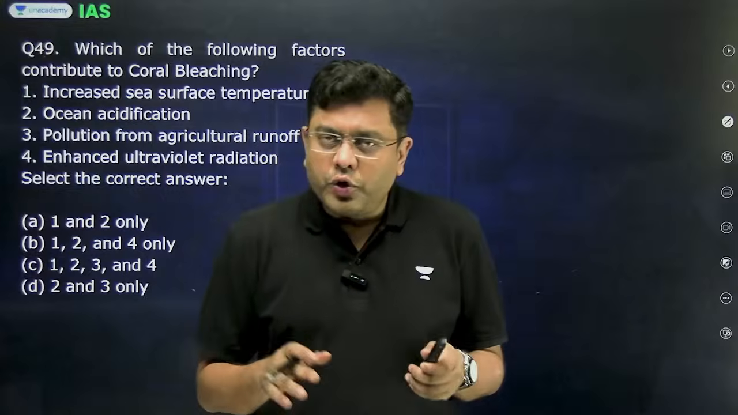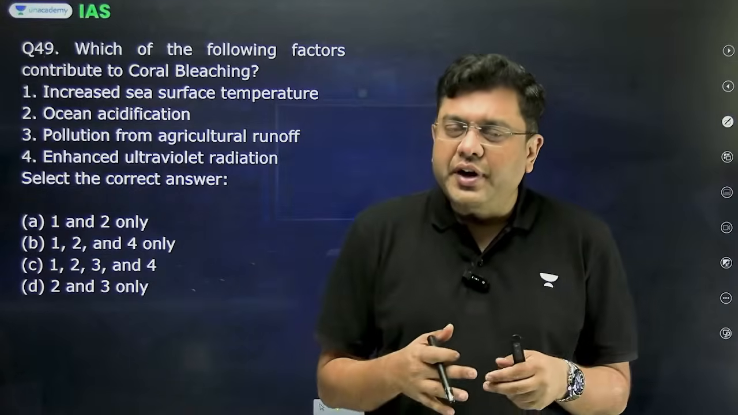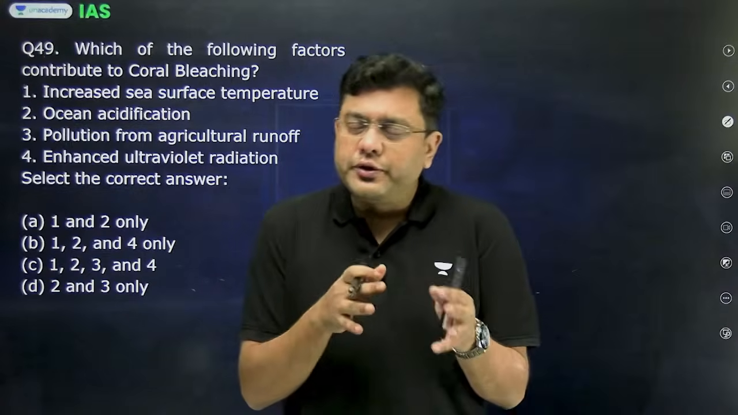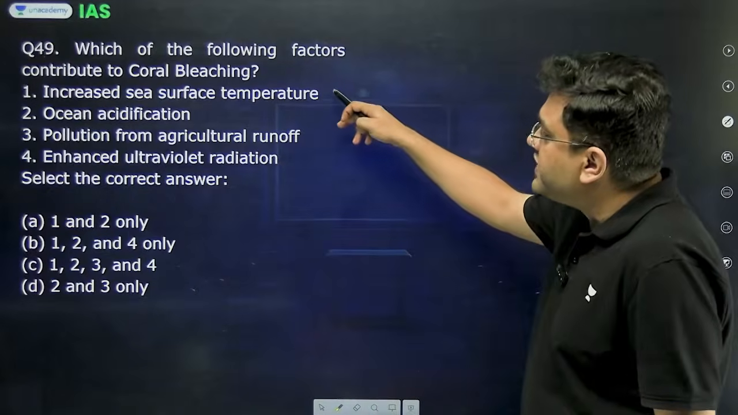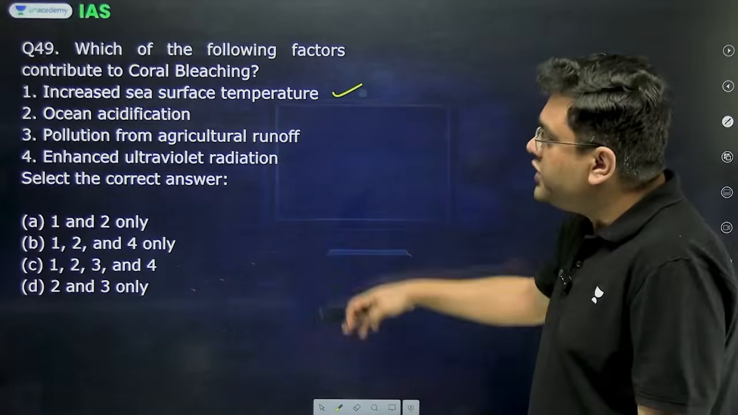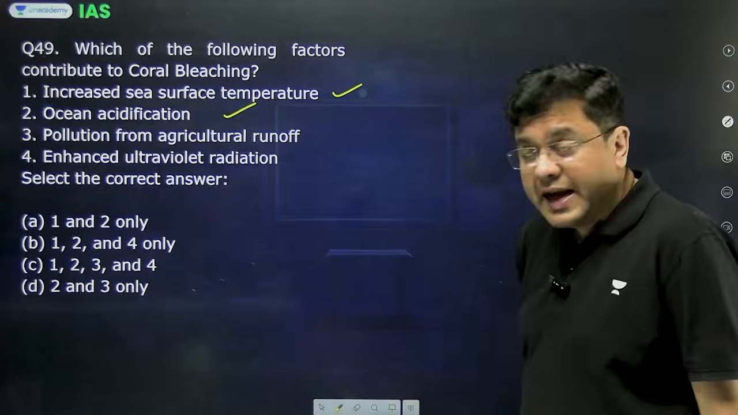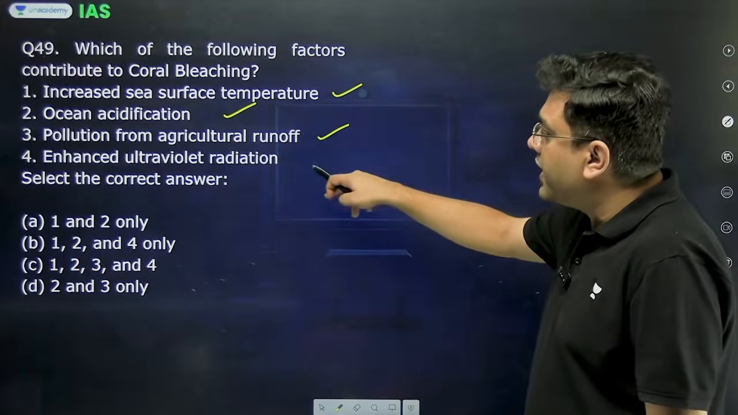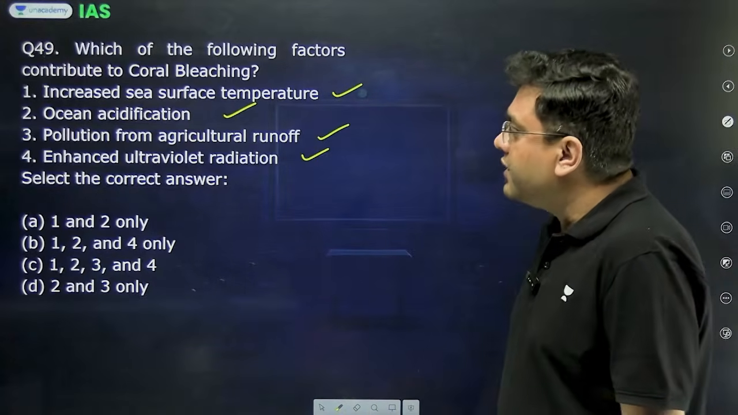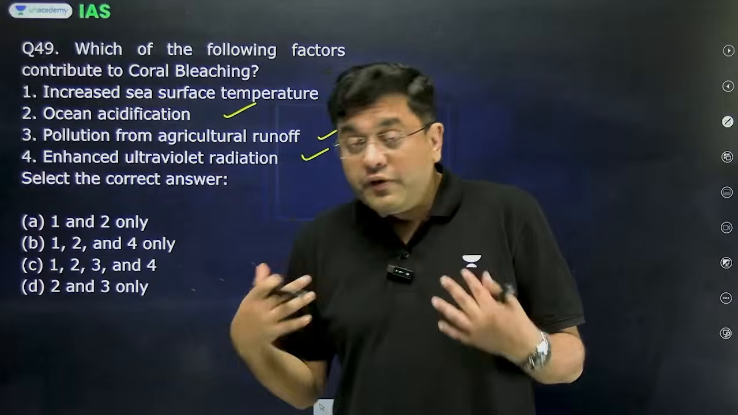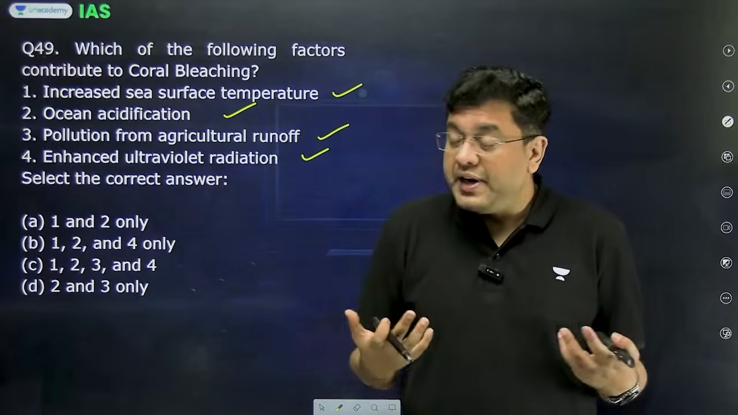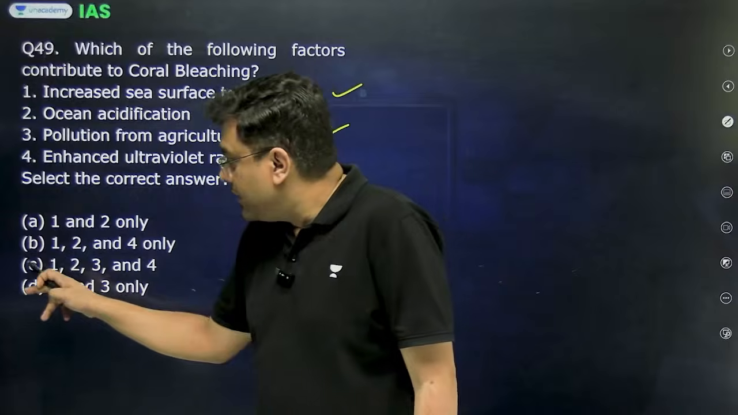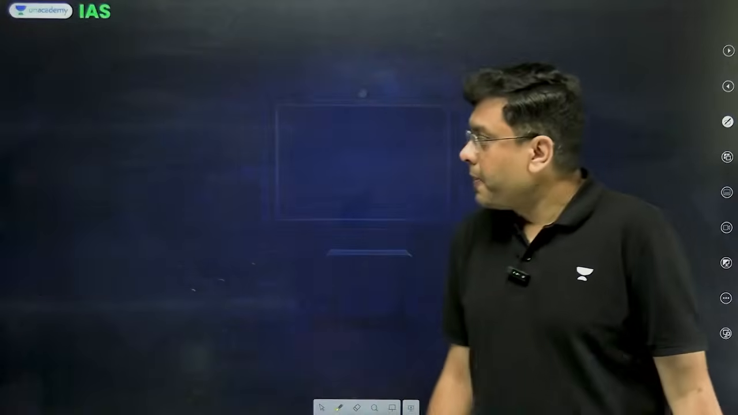So when we talk about coral bleaching, any adverse conditions, any change from the normal situation, can lead to coral bleaching. Increased sea surface temperature can lead to coral bleaching. Ocean acidification can lead to coral bleaching. Pollution from agricultural runoff and enhanced ultraviolet radiation will all eventually disturb the aquatic or marine environment. So all of them can lead to coral bleaching.